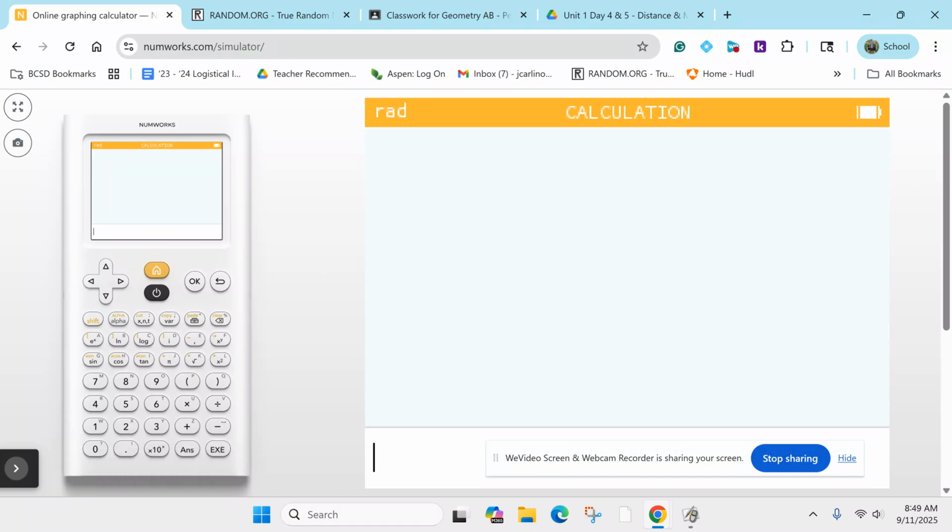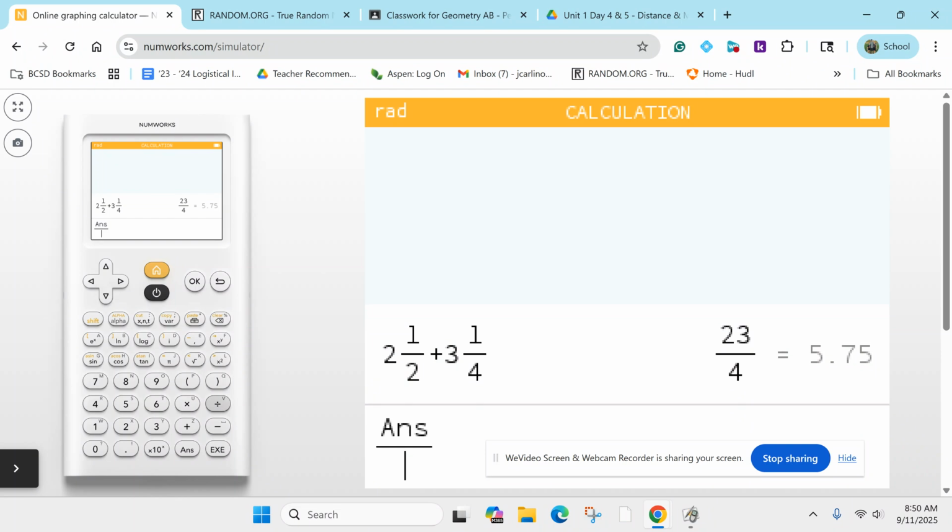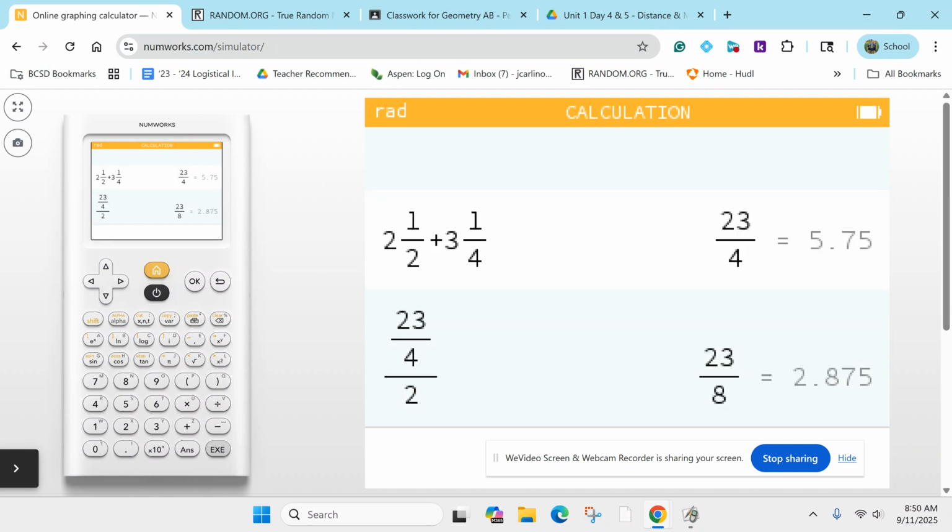If you would like to do that, what is it, 3 1/4? Or 2 1/2 plus 3 1/4, no problem. You hit your division sign 1, 2, 3 times if you want to type what's called a mixed number in. So if you want to get that 2 1/2 plus 3 1/4 in, you can certainly do that. So 2 1/2 plus 1, 2, 3 times 3 1/4. And then divide that number by 2, right? In the midpoint formula, divide that number by 2. So there's your x coordinate.